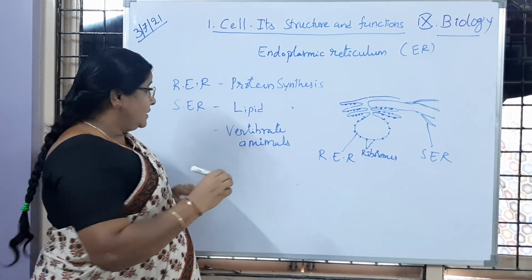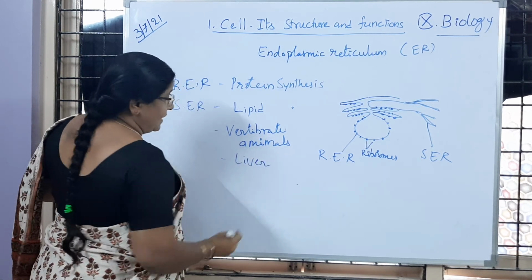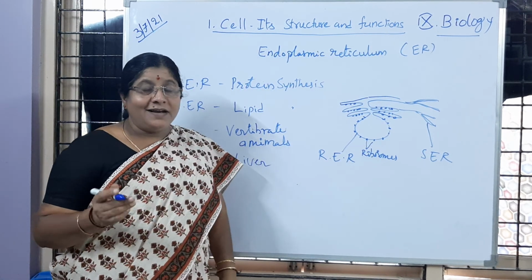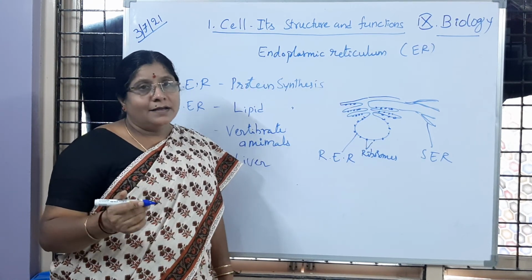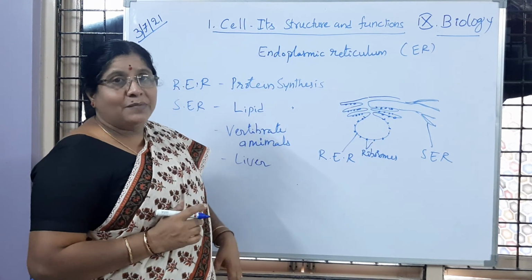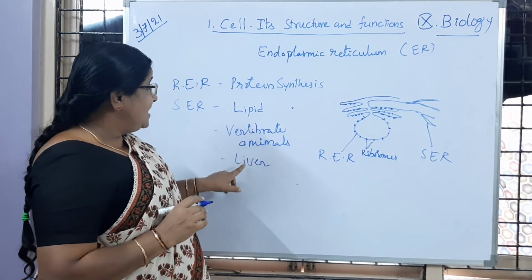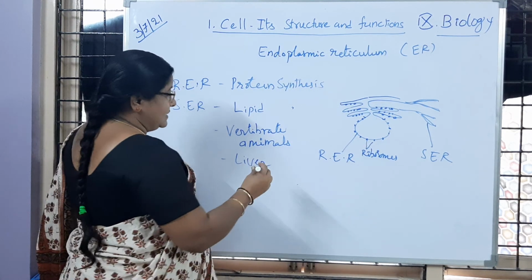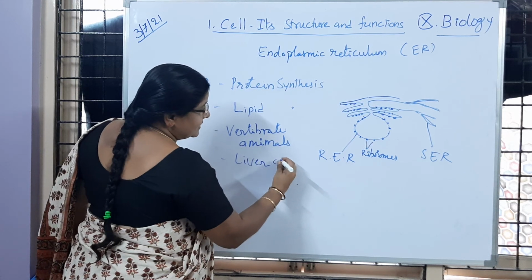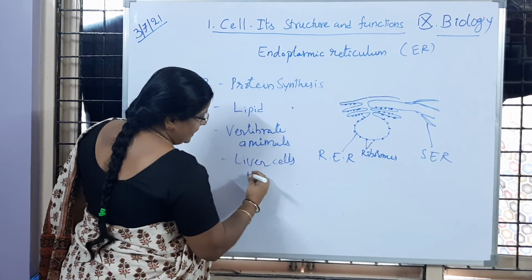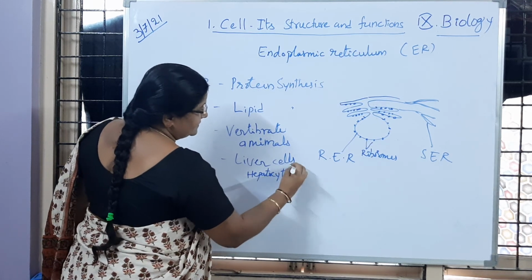We have the organ called the liver. Liver is there or not, children? The liver is the largest gland present in our body, in other mammals also. Is it clear to you? So in vertebrate animals, the liver cells are there. What do we call the liver cells? They are called hepatocytes.